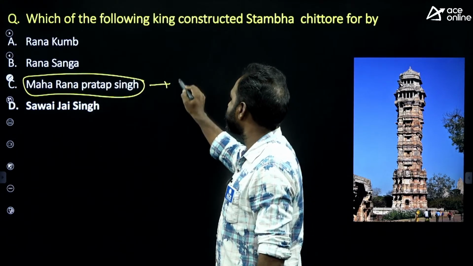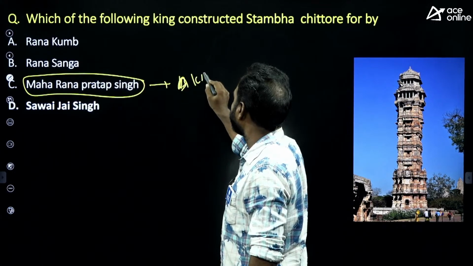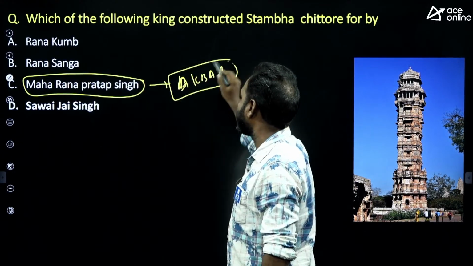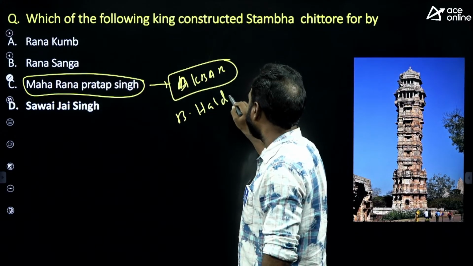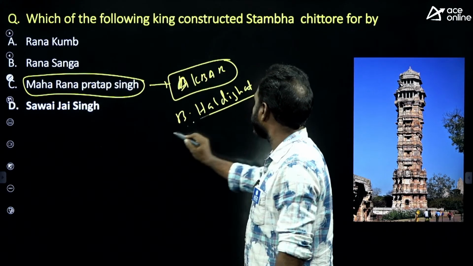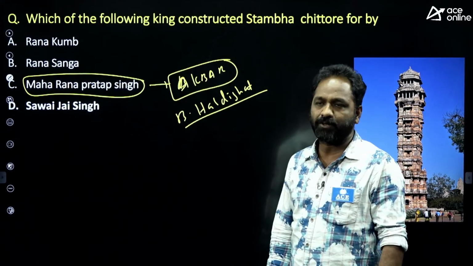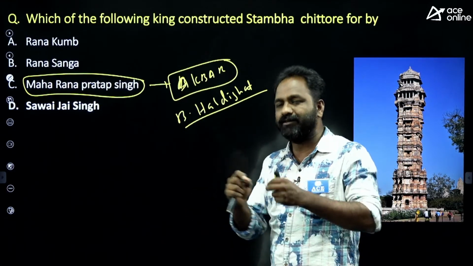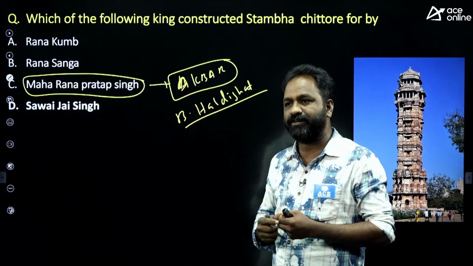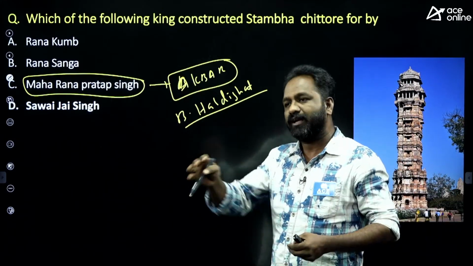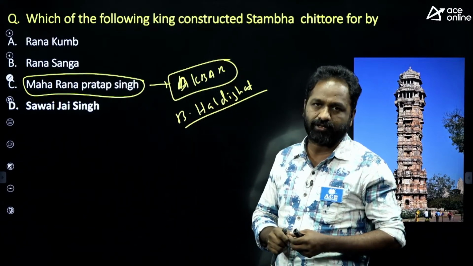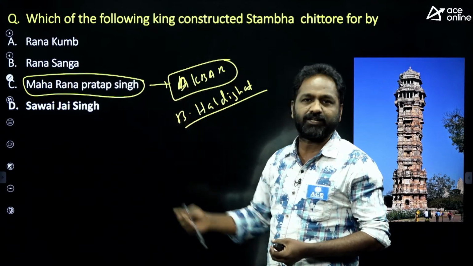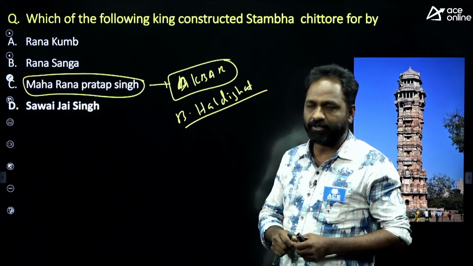He fought against Akbar in the Battle of Haldighat. In that battle Maharana Pratap Singh was defeated and went out of the kingdom, but in course of time he came back and occupied his own kingdom. So he was hailed as one of the greatest kings in India.